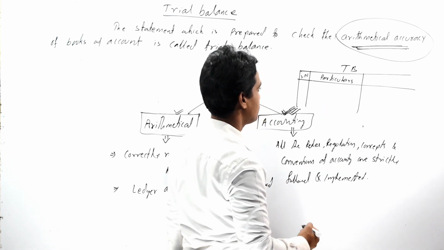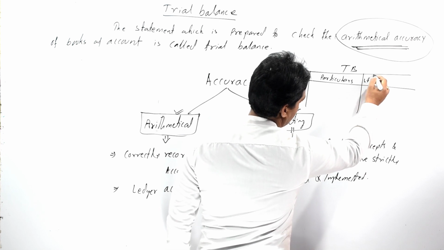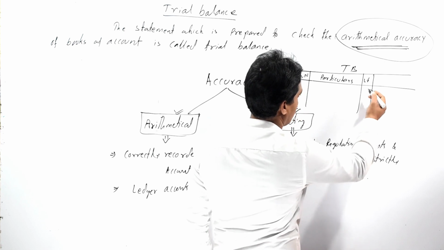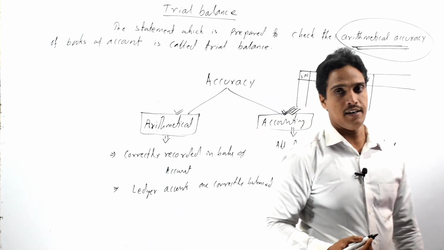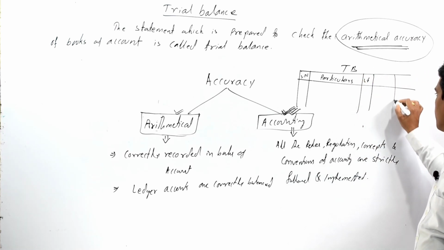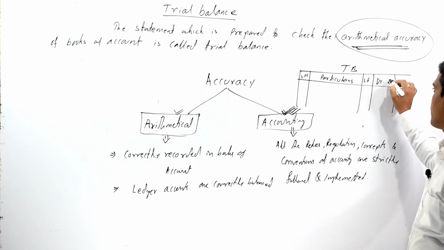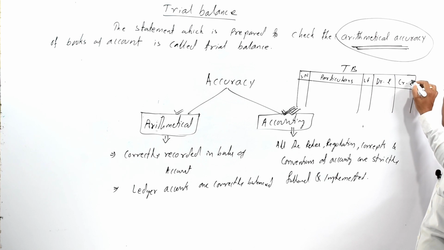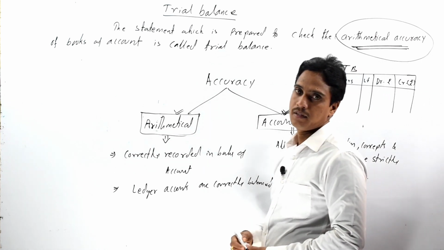In the second column, the particulars column, we record the name of the ledger account, and in the LF column we record the page number of the ledger account. In the fourth column we record the debit amount, and in the fifth column we record the credit amount.